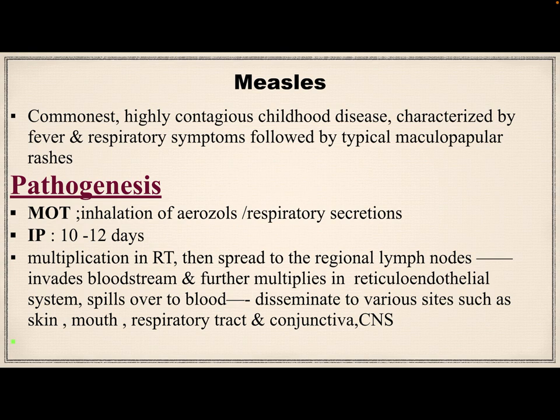The common complications include diarrhea, middle ear infections, and pneumonia. These complications occur mainly in immunocompromised persons. Less commonly, seizures, blindness, or inflammation of the brain may also occur. Measles is a highly contagious childhood disease. It is characterized mainly by fever and respiratory symptoms, followed by typical maculopapular rashes. Then comes the pathogenesis.